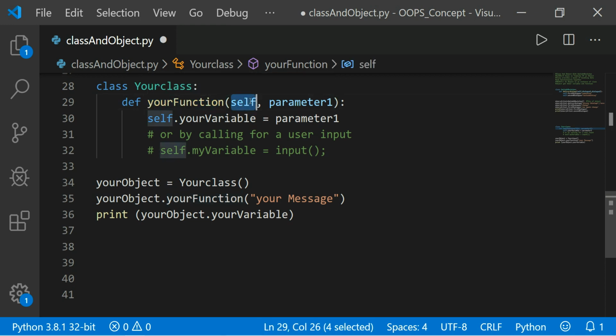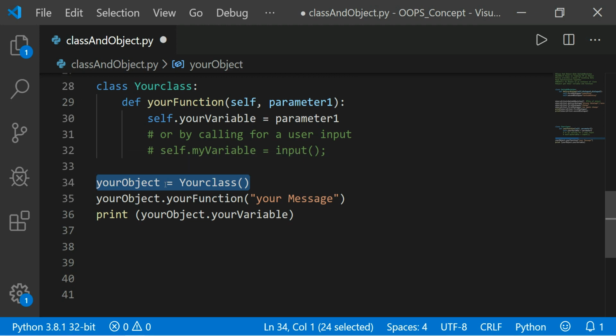Inside is self, and this parameter is passed from here, right? And inside your variable I pass a parameter which comes from the user, right? So this is your object. How to initialize an object? You can create a class like this, and you can create an object like this. Your object is an instance of the class.